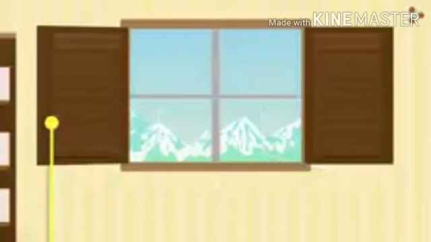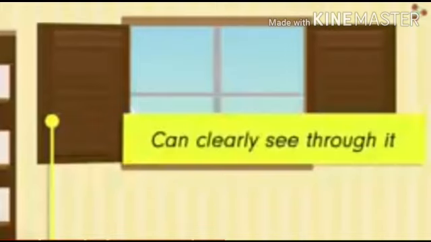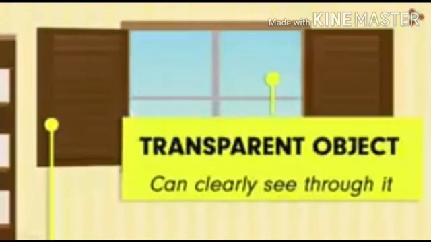Can we see something now through this glass? Yes, we see the surroundings. And I am sure you know why. What has happened now is that it has a clear glass which allows all the light to pass through it and allows us to see outside it clearly. Such objects that allow the light to pass through them and we can clearly see through them are called transparent objects. Let us study more.